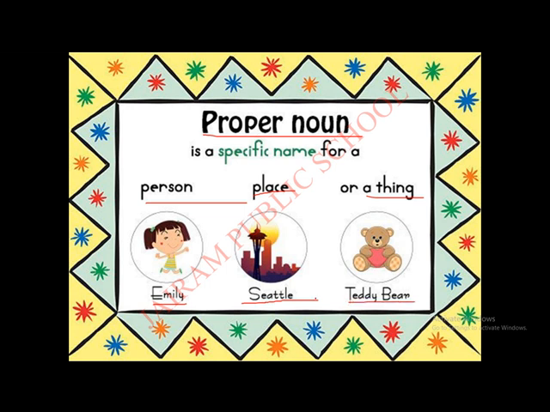Yes, it is a teddy bear. See, all the letters start with the capital letter. The starting letter begins with the capital. Okay, so this is a proper noun. Understand, children? Shall we move to the next one?